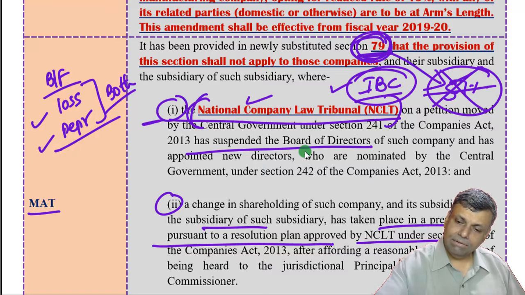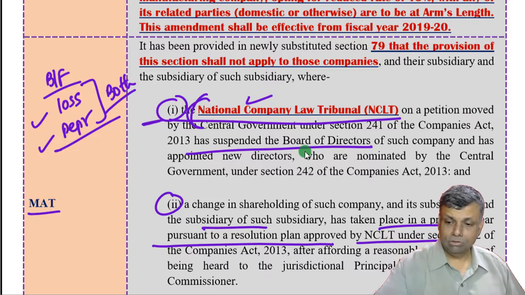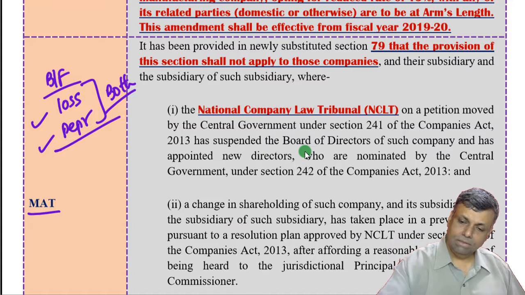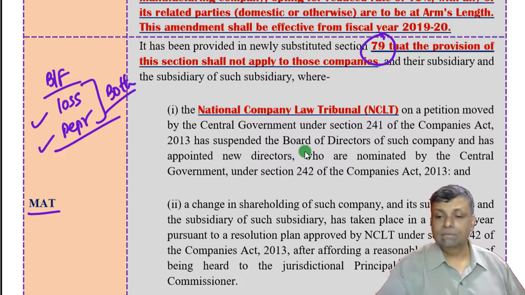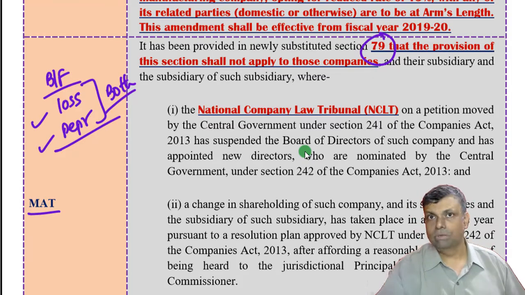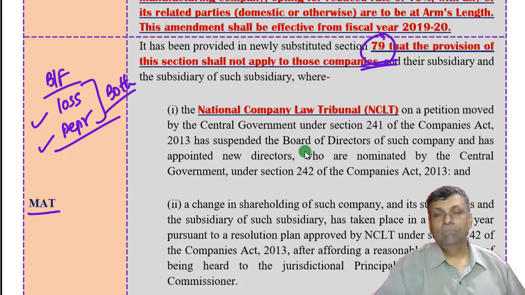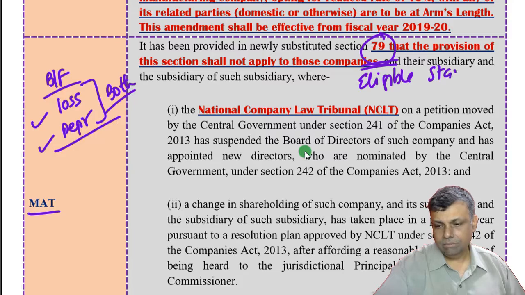Now under section 79 friends, there is also one more amendment, because that is also part of the carry forward set off mechanism. This section 79, as I already told you, but I repeat, is carry forward set off in our total income computation, not for the MAT. So normal computation. Now if you are a company which is covered as an eligible startup, if you are an eligible startup,